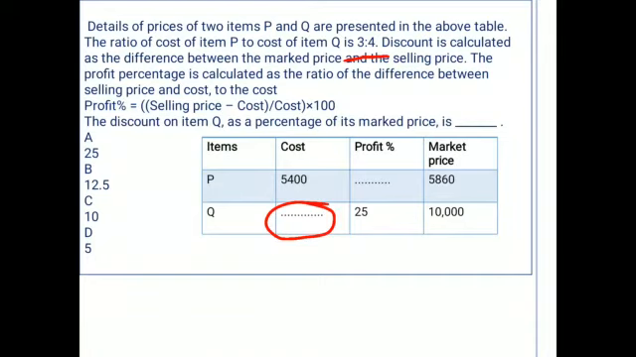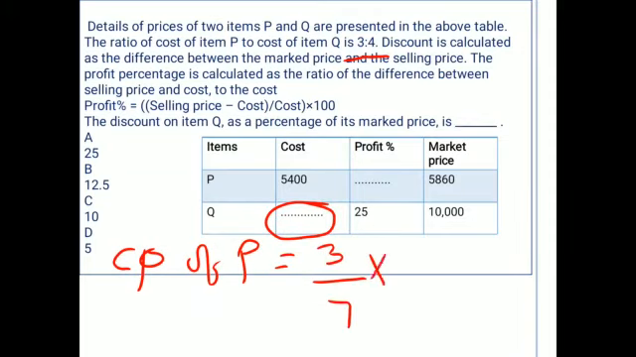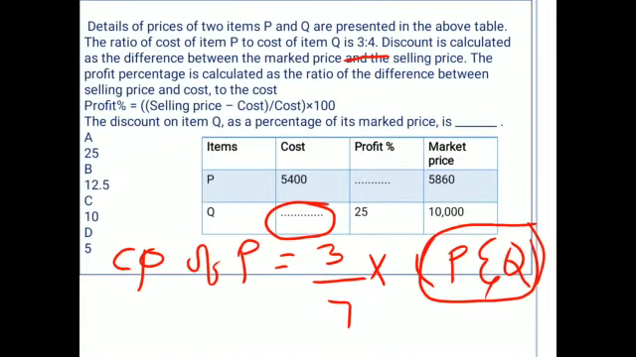So we have the formula, profit percentage equals (selling price minus cost) by cost into 100, and another formula: cost of P is equal to, we have the ratio 3 is to 4. 3 represents the cost of P and 4 represents the cost of Q. So cost of P is 3 by 7 into the total cost of P and Q. From the table the cost of P value is given, so by substituting this we will get the total cost of P and Q.